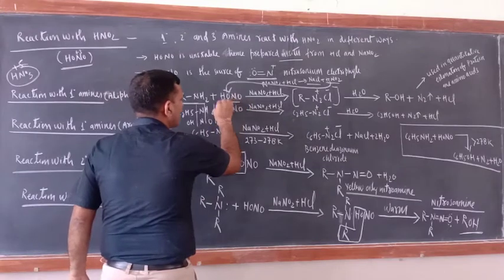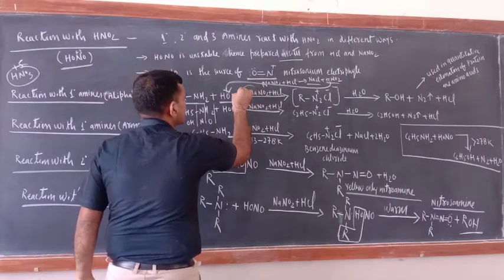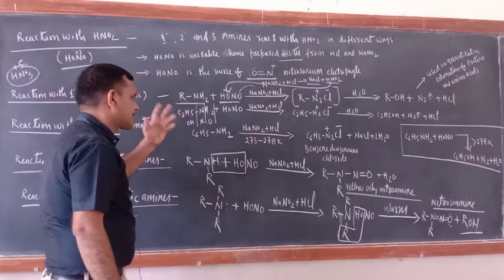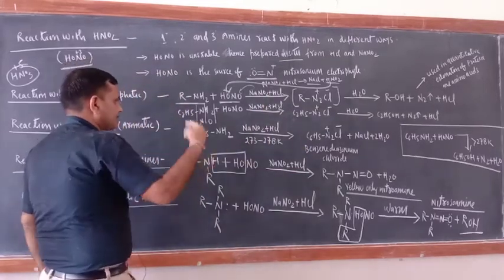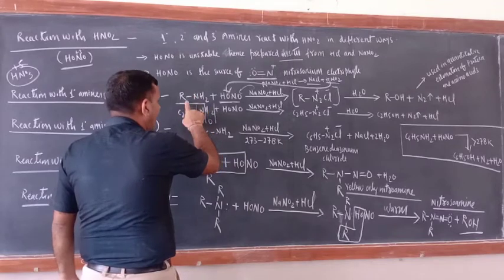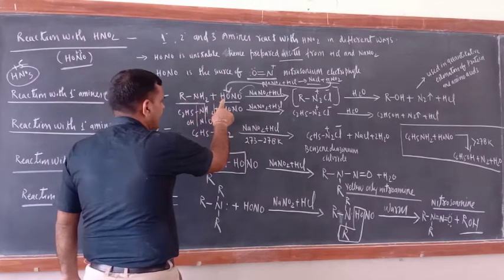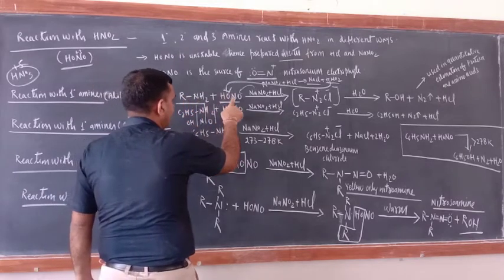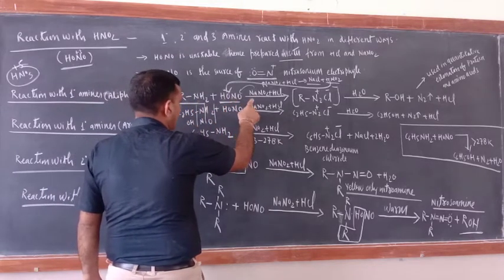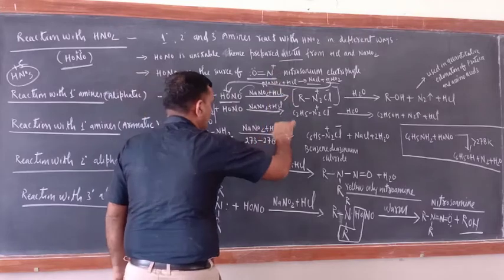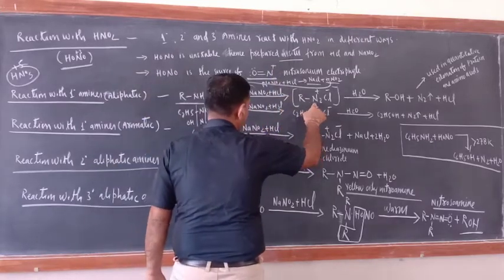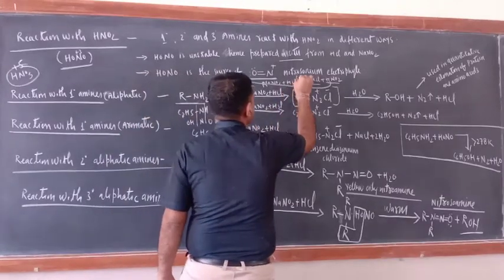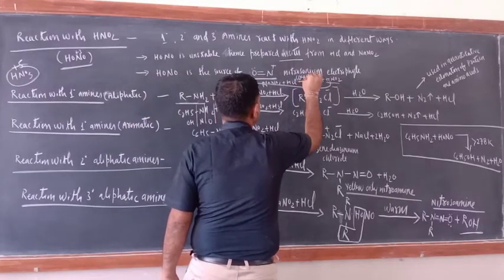You require this, and it comes from the reaction between NaNO2 and HCl. Now first, RNH2 will react with this and form RN2Cl. Actually, how is RN2Cl formed here? Because I am writing HONO here. Actually, HCl is taken in excess quantity.